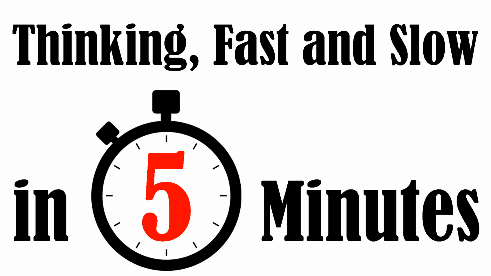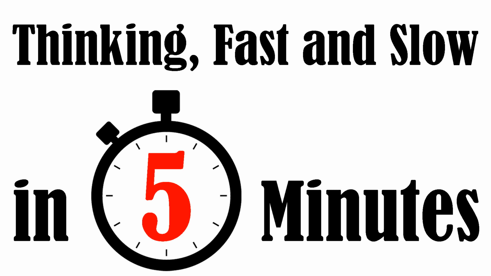Thinking, Fast and Slow is a groundbreaking book written by Nobel laureate Daniel Kahneman, which delves into the two systems that drive human thinking: System 1, the fast and intuitive system, and System 2, the slow and deliberate system. This comprehensive summary highlights the key concepts and insights presented in the book.